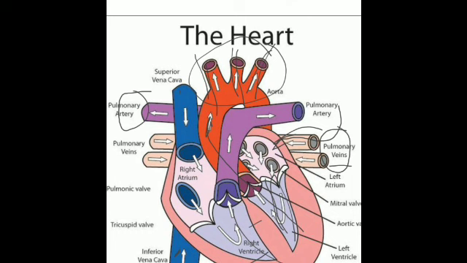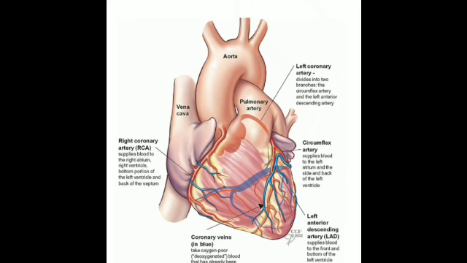Then the coronary arteries, they are carrying the blood to the heart. So there are some arteries which are supplying blood to the heart also, and these are known as the coronary arteries, and they arise from the base of the aorta. You can see them as left coronary artery and the right coronary artery, and they are supplying oxygenated blood to the entire heart muscles. Heart muscles are being supplied by the right coronary artery and the left coronary artery, and these cardiac muscles are responsible for the rhythmic and spontaneous contraction and relaxation of the heart.